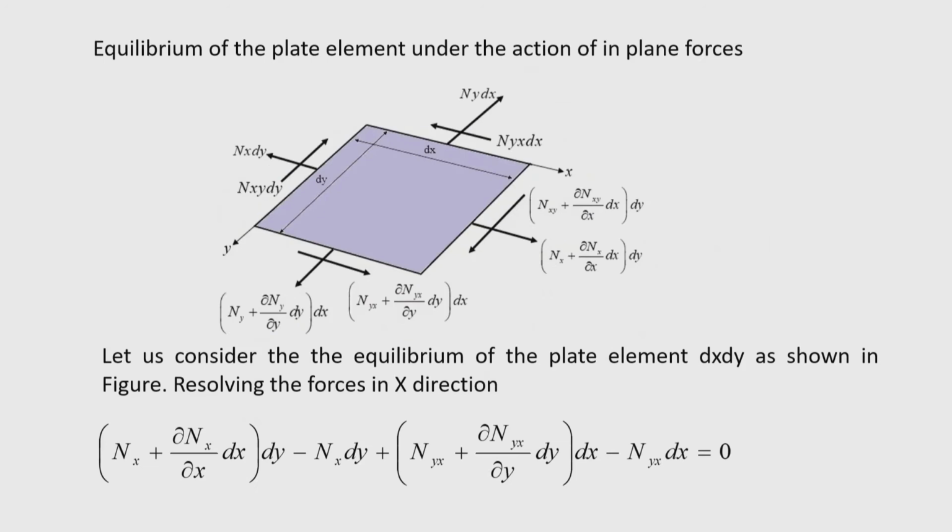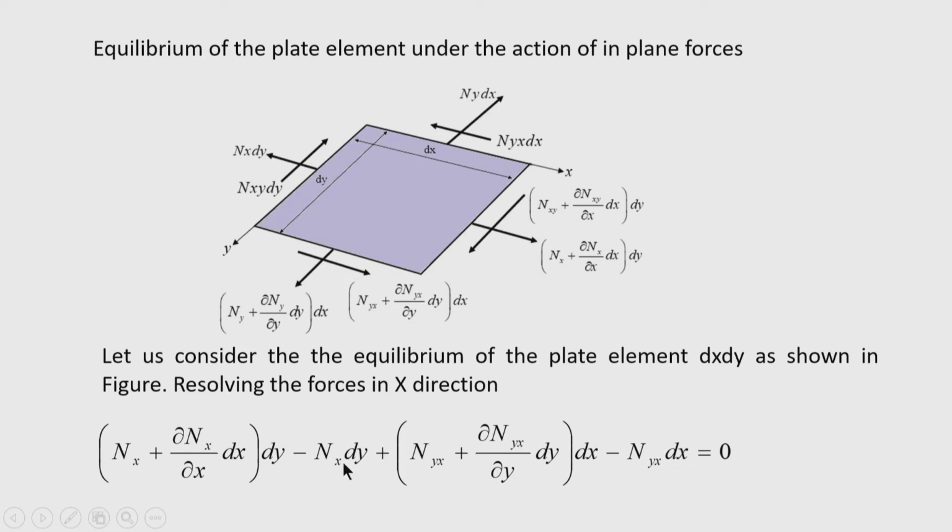By doing so, along the x direction, what are the forces? One force is along the positive direction of the x axis. This force is Nx plus del Nx by del x into dx, into dy. So, that force is written here. Then minus, this is acting in the opposite direction, so minus Nx into dy.